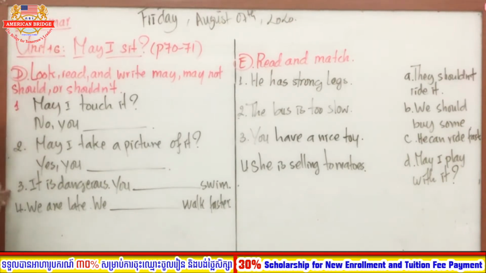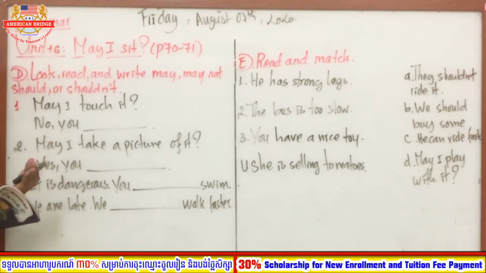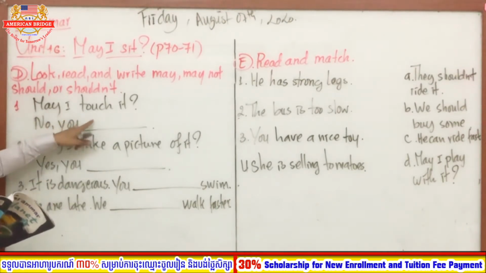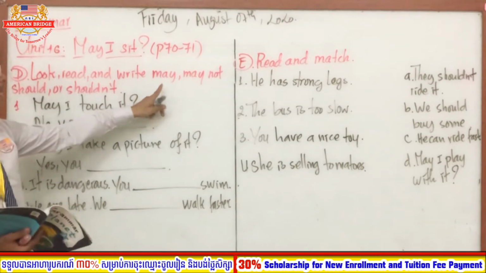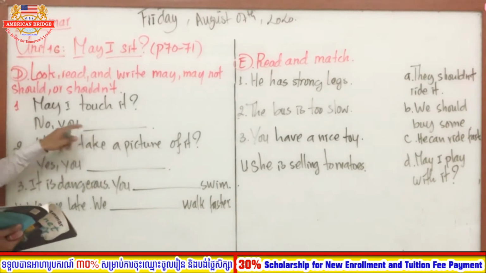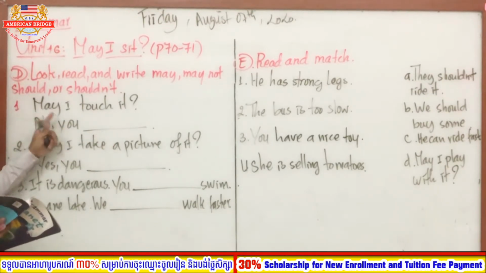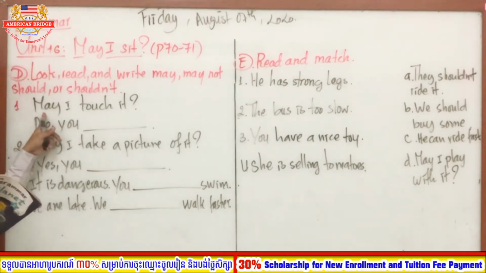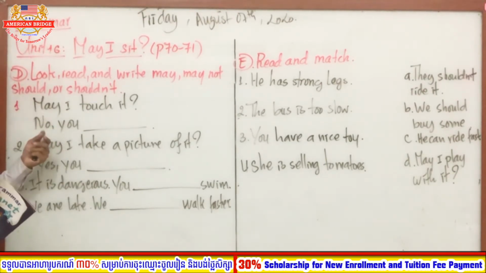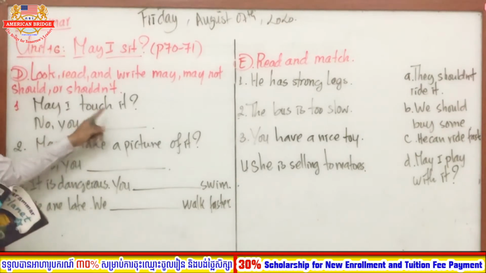So we have 4 sentences, and we also have 4 pictures that are relevant to the sentences, right? Good. So in this exercise, you have to what? Yes, of course, you have to write may not, should or shouldn't in the correct sentence. Now let's focus on the first one. May I touch it? May I touch it? So may is used to express, yes, very good, you ask for permission. So may I touch it? You ask for permission to touch that thing.